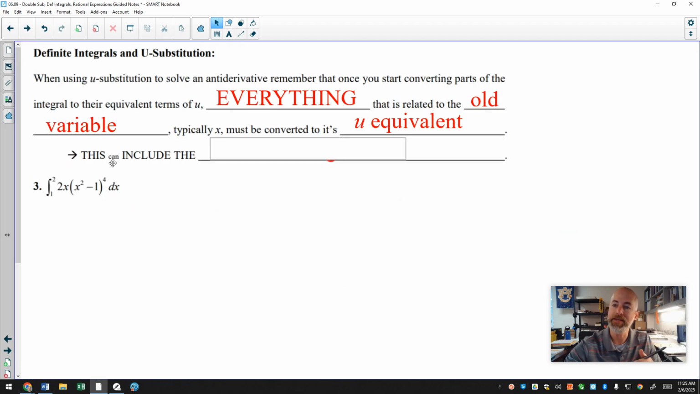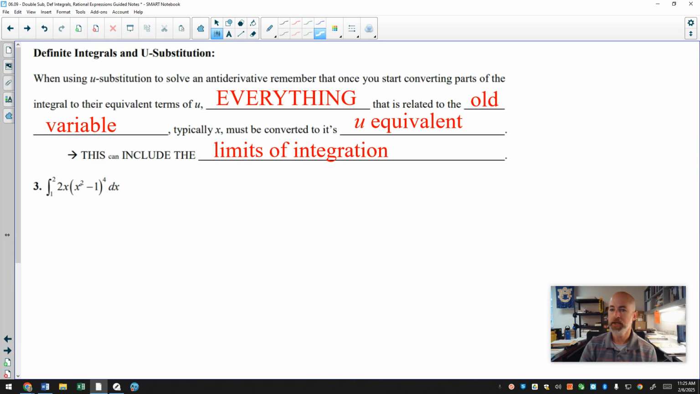Now when there's a definite integral, the limits of integration, the original limits of integration, are also values of x. And since those are values of x, you can also convert the limits of integration. Now, I put the little word can very small there because this is not an absolute necessity in certain situations. But I personally prefer to always convert the limits of integration. And I'll show you what that means. So I'm going to first show you how I would solve this without converting the limits of integration.